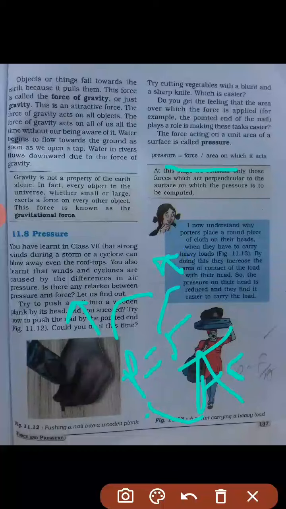If force decreases, pressure will also decrease. So that means directly proportional. And inversely proportional means when pressure increases, area decreases, or when area increases, then pressure decreases, and vice versa.